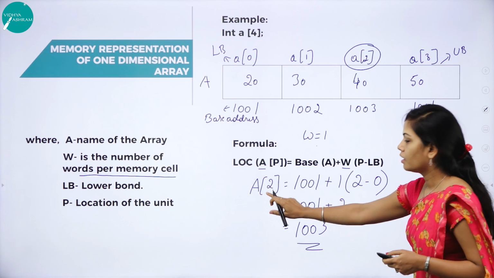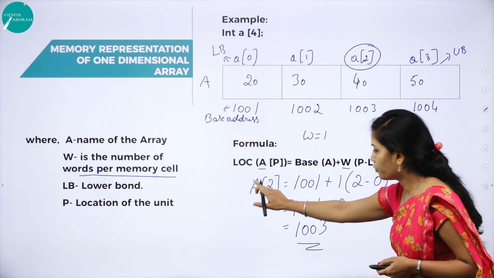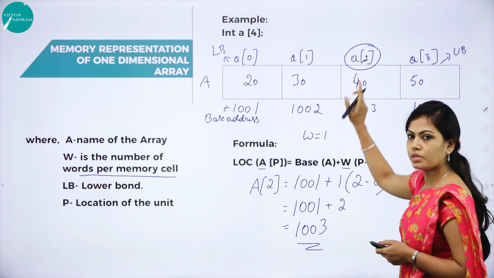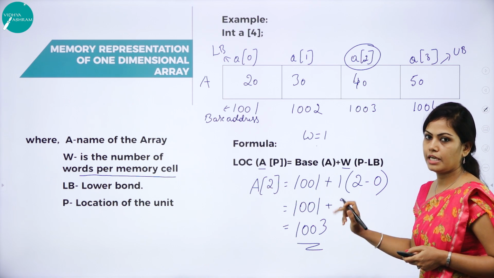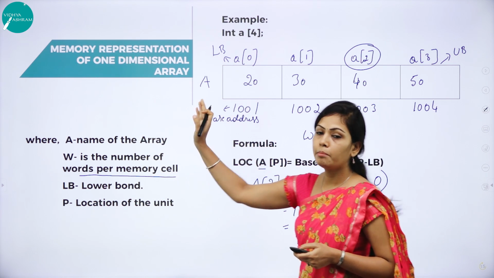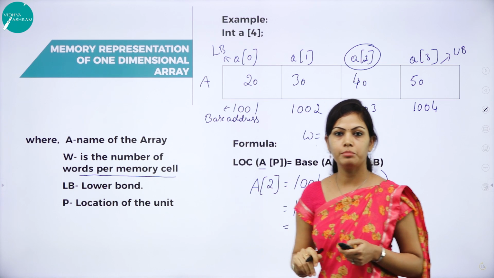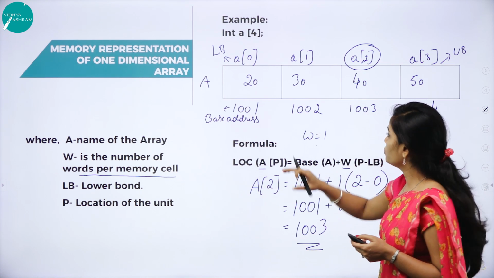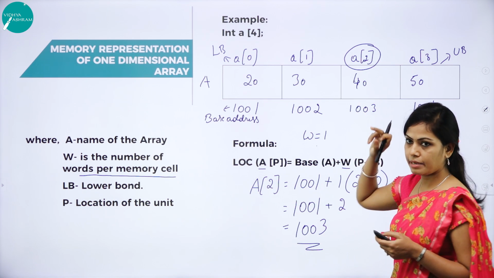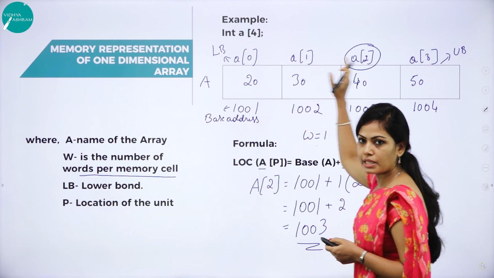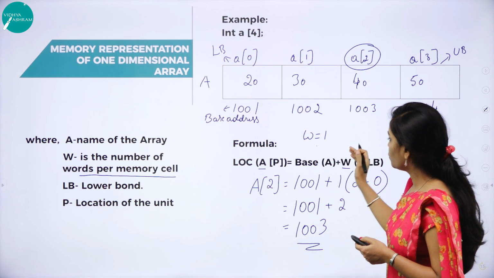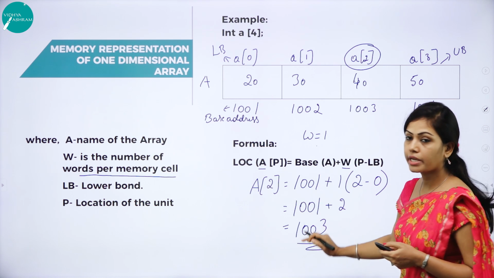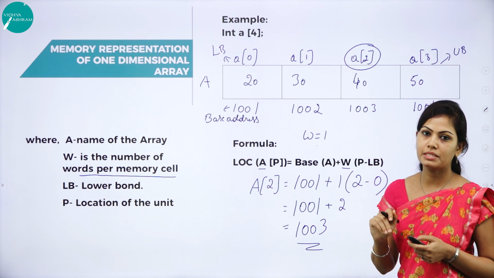So what is the address of this memory location A of 2? It is 1003. Like this we can find the memory representation of a one-dimensional array. First we have to allocate all the array elements, their locations and memory addresses, and using this formula we can easily find the memory representation.